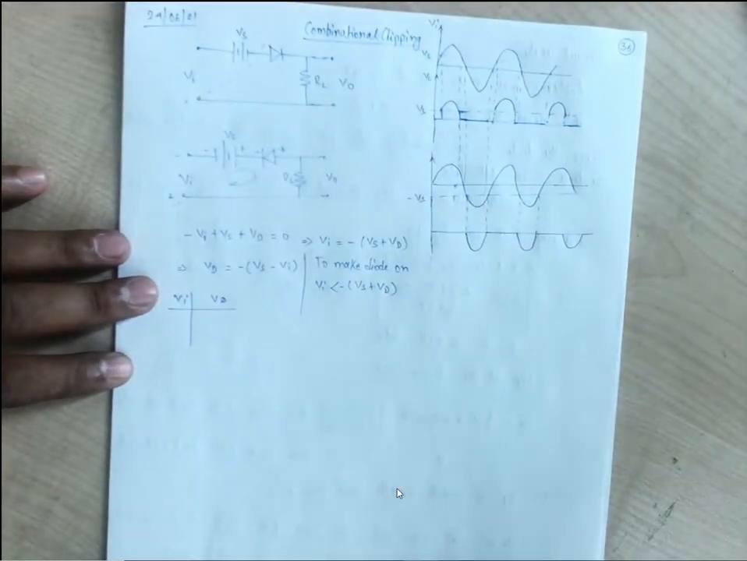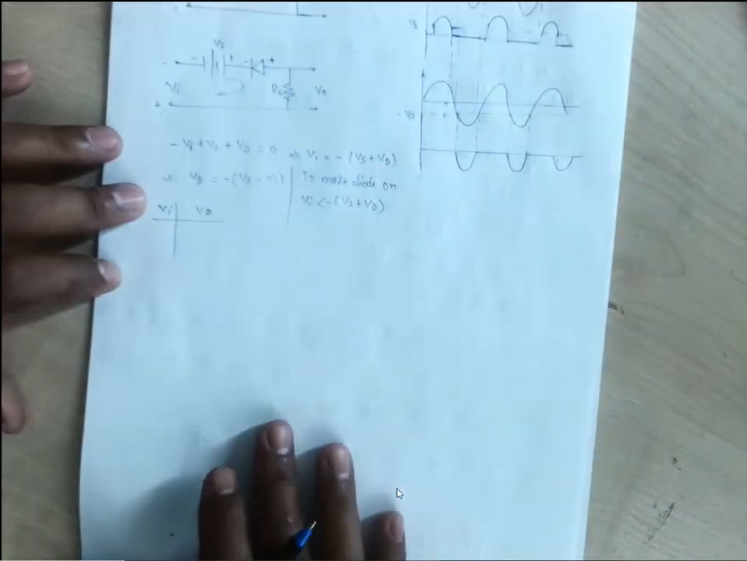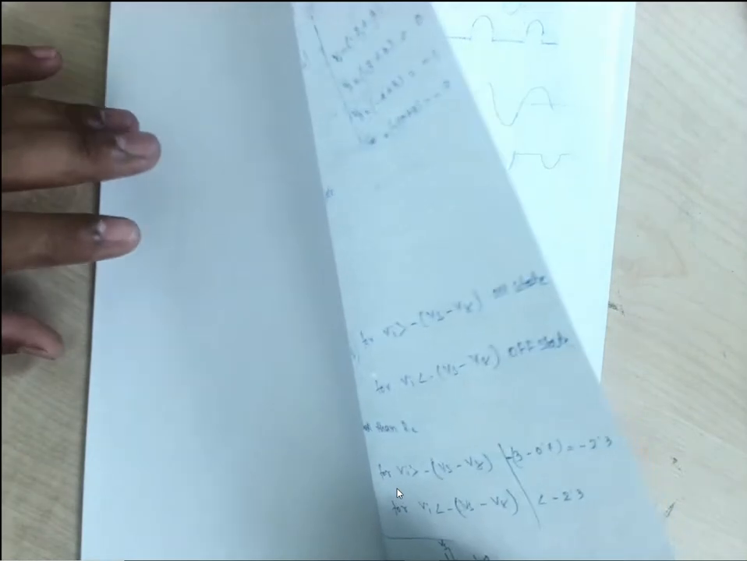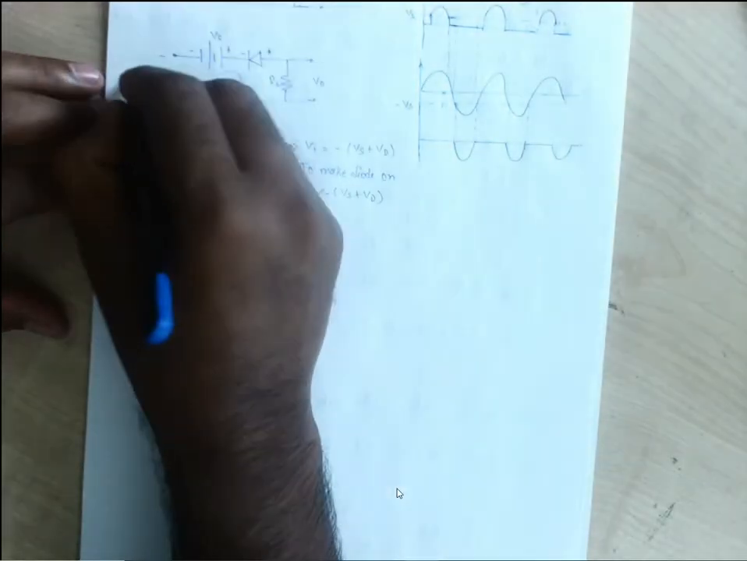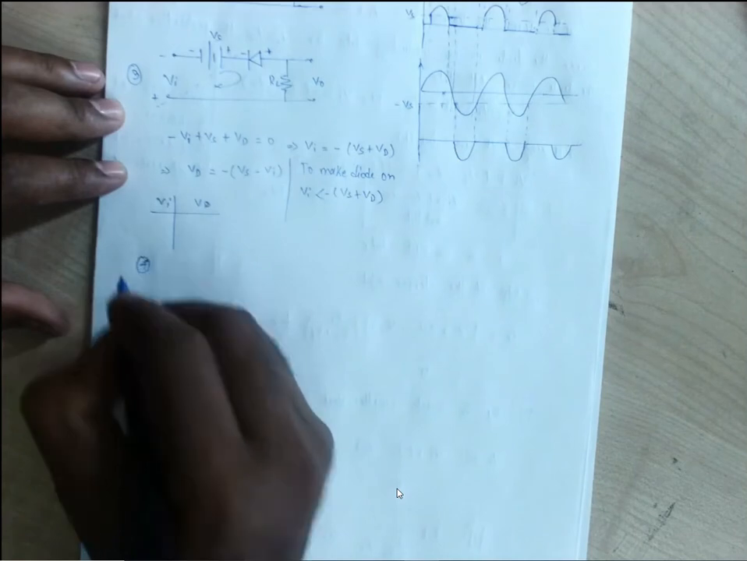Any doubt on this? Anyone having any doubt? The fourth one, only the polarity has changed. So it is 2, it is 3, 4th.